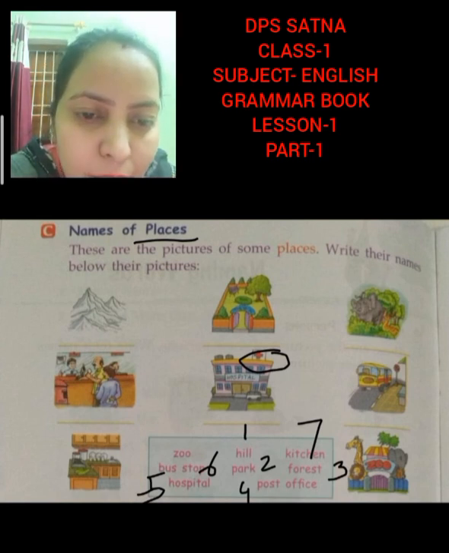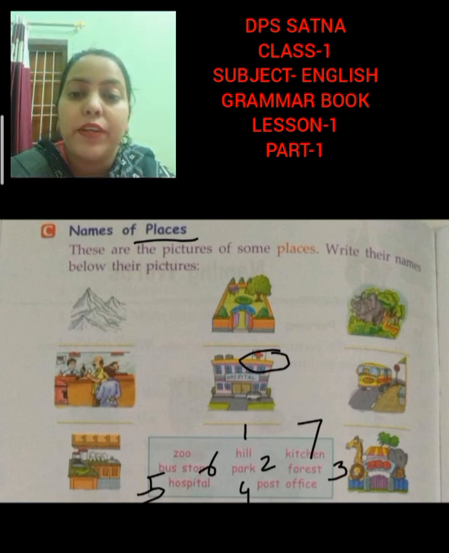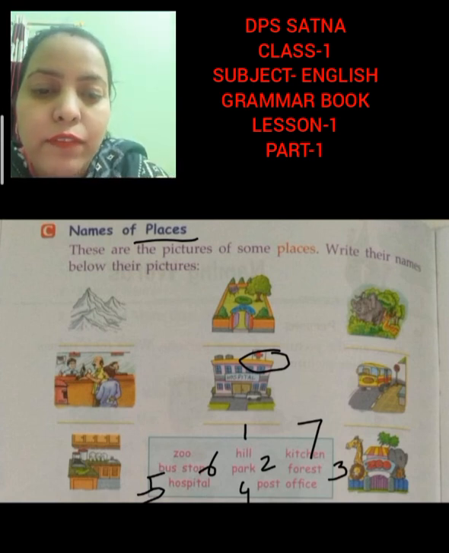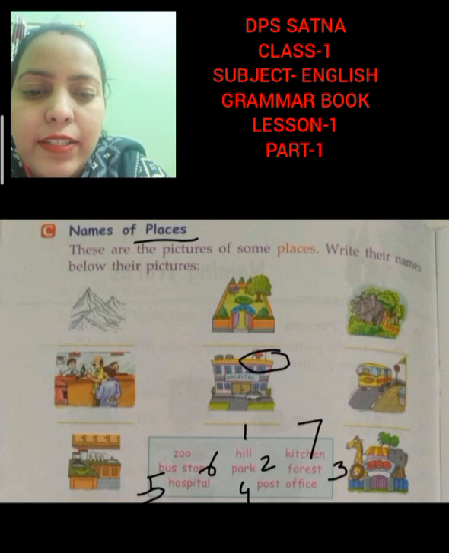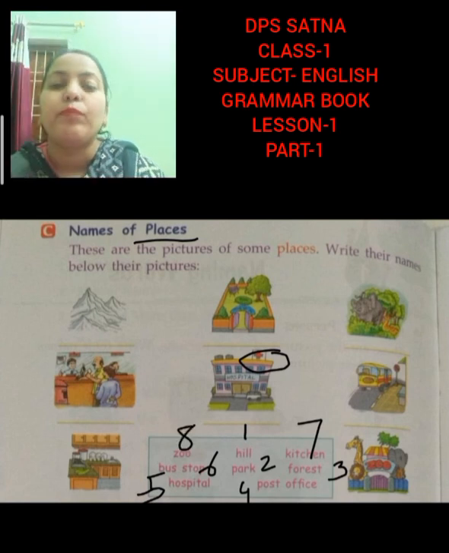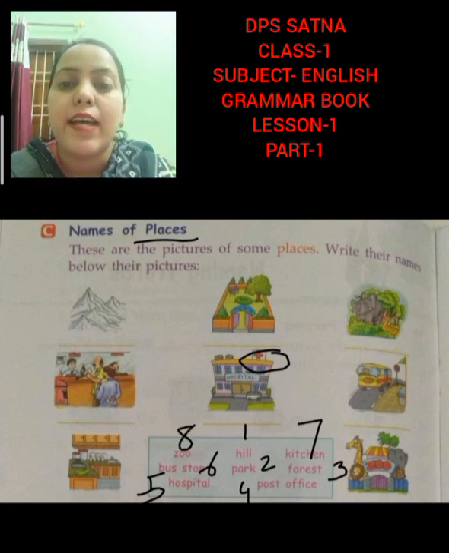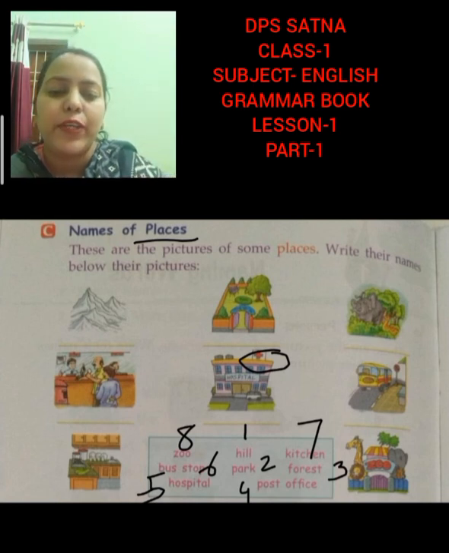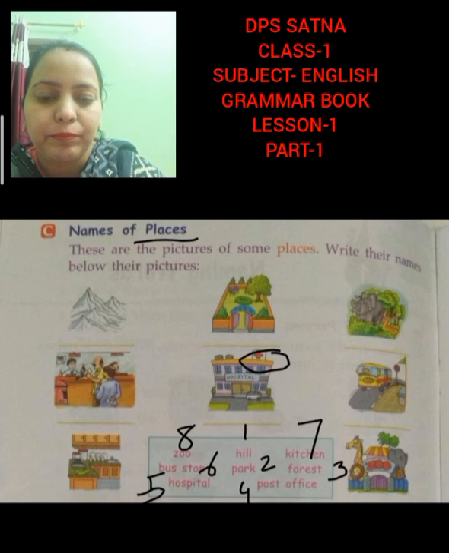We can see animals over here, and what is written over here? Zoo. So this picture is of zoo. Z-O-O, zoo. So these all are examples of naming words of places. Now students, we are going to do the next exercise.